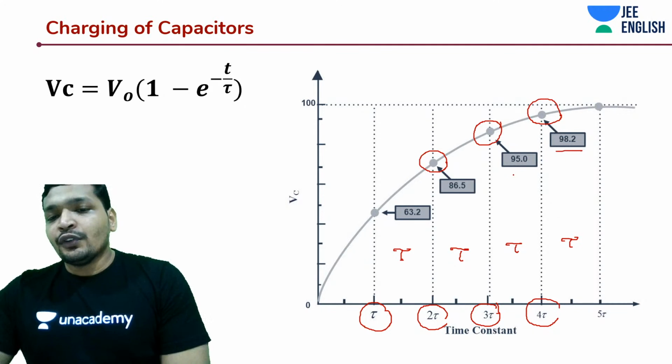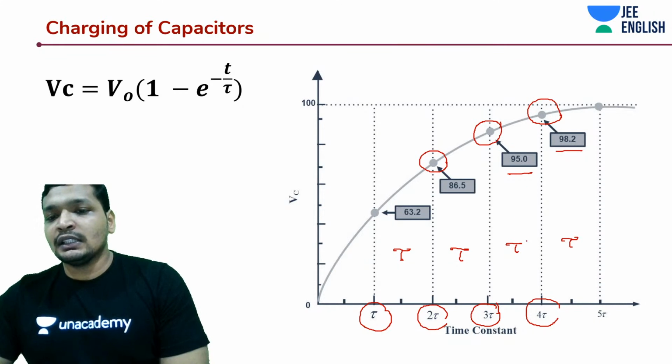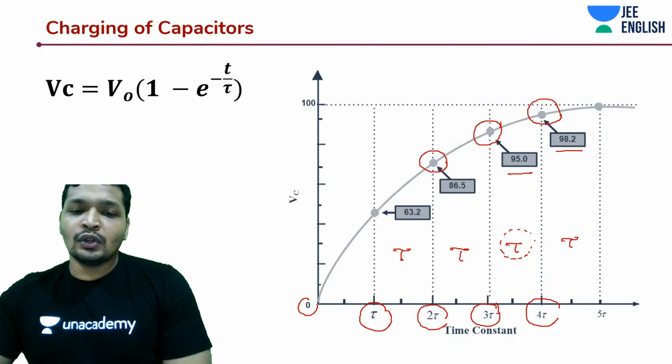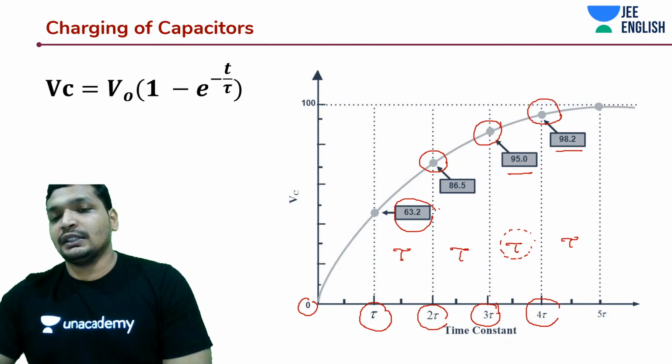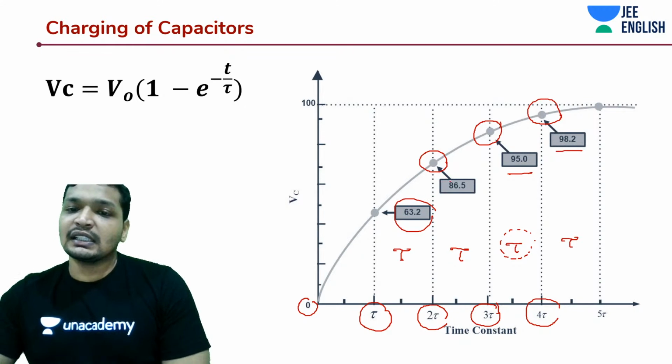Whereas if you have noticed, it only increased by 3.2% within that tau, whereas initially from 0 to tau, it reached 63%.